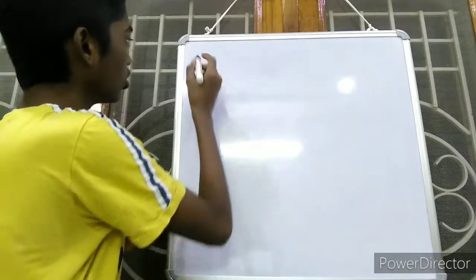In this video, I will explain to you about different types of nutrition.